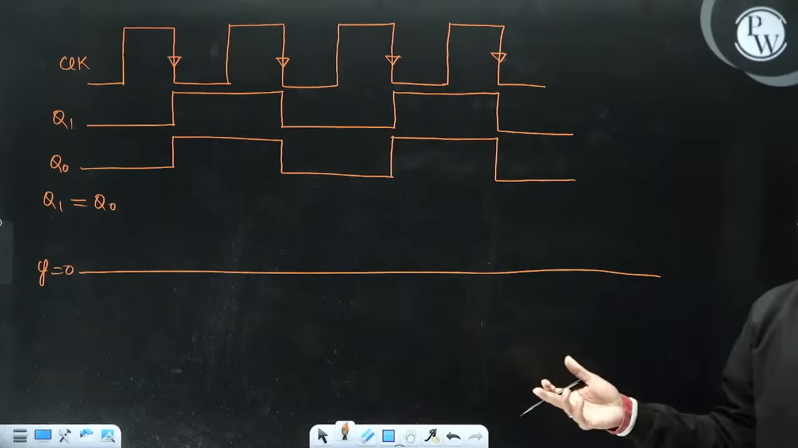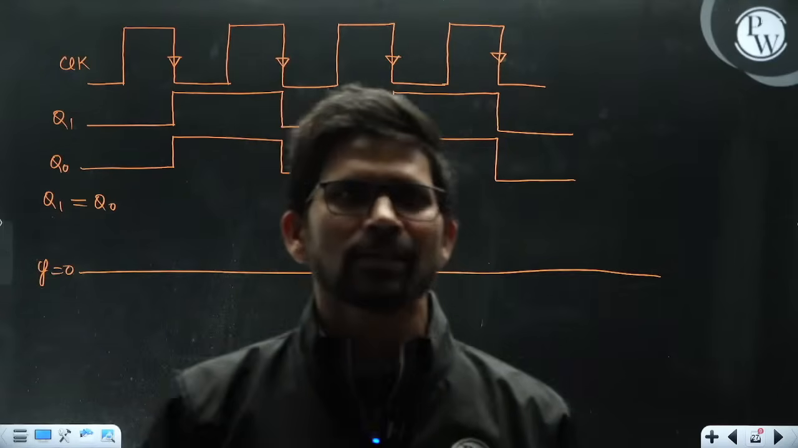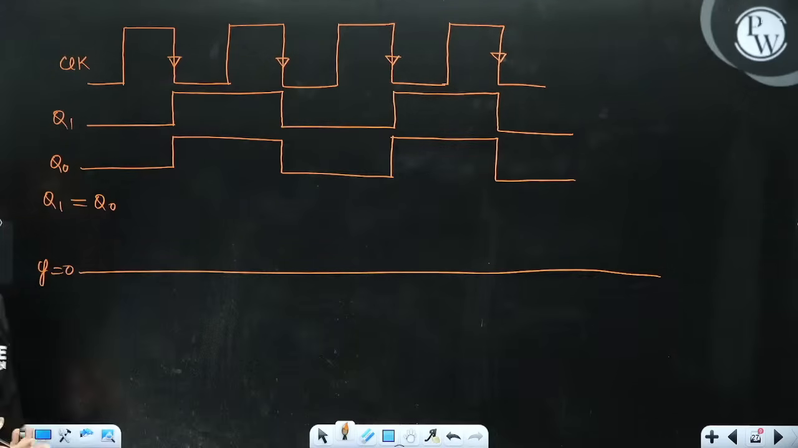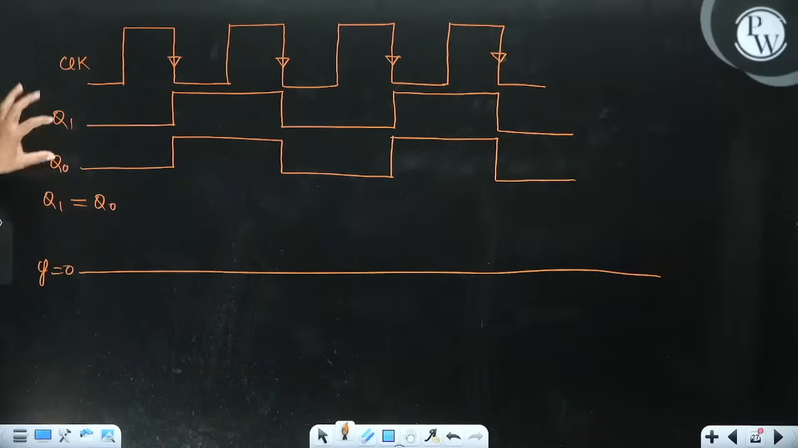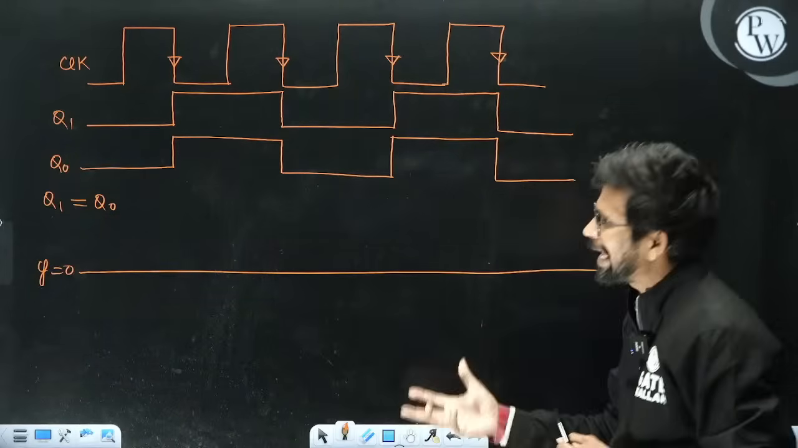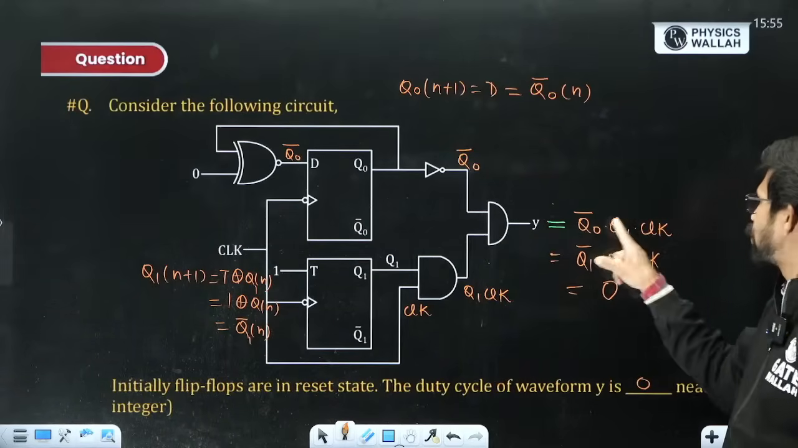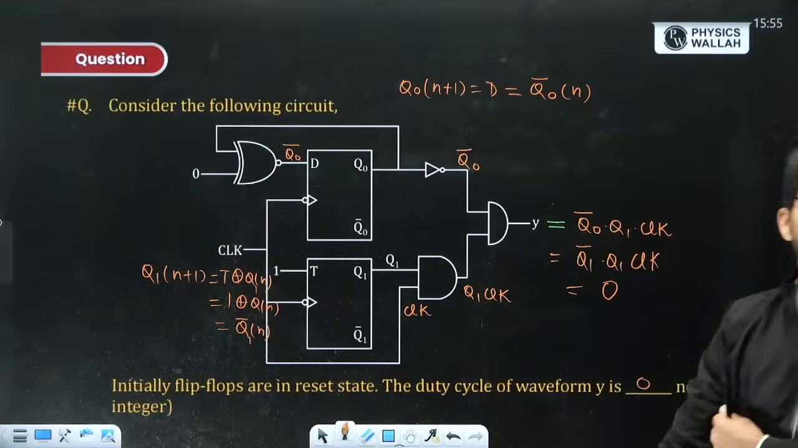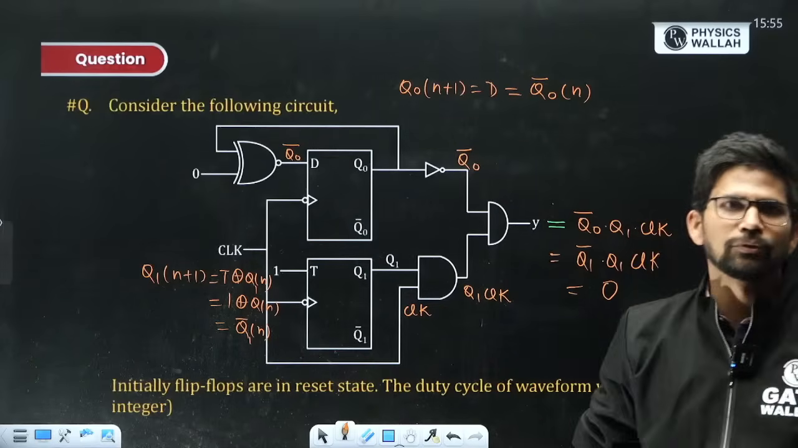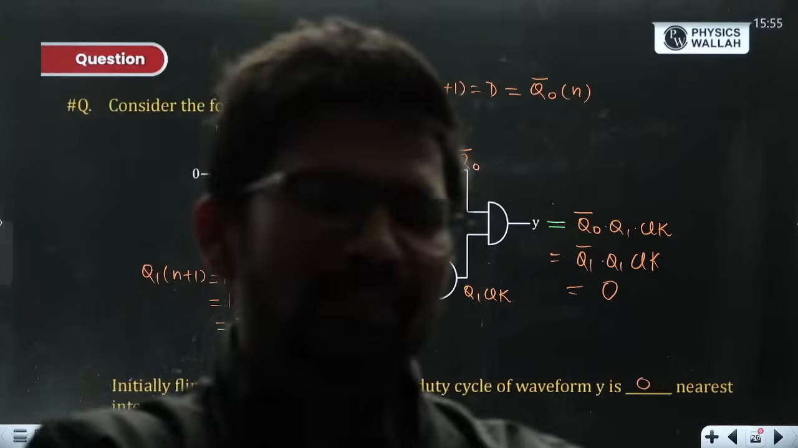Duty cycle will be 0% because it is a DC value. You can calculate the duty cycle only in the case of a square waveform, not 50%, not 25%. At the same trigger, both are toggling. Both are initially 0, 0, and both toggle 0 to 1, 1 to 0, so both waveforms Q1 and Q naught are the same. As Y is Q naught bar into Q1 into clock, Q naught can be replaced by Q1, so Q1 bar into Q1 is always 0. So the duty cycle is going to be 0%. So the answer 0 can also come.